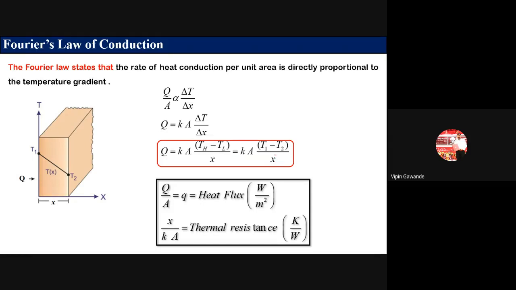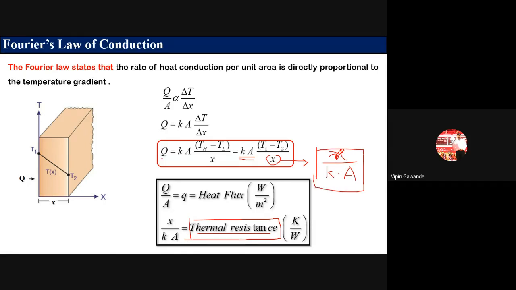Now if you divide this X by Ka, then that is called the thermal resistance. In MCQ questions, they generally ask this one: what is the formula for thermal resistance? So thermal resistance is the thickness of the material X divided by the thermal conductivity and the area. So X divided by Ka is called the thermal resistance.